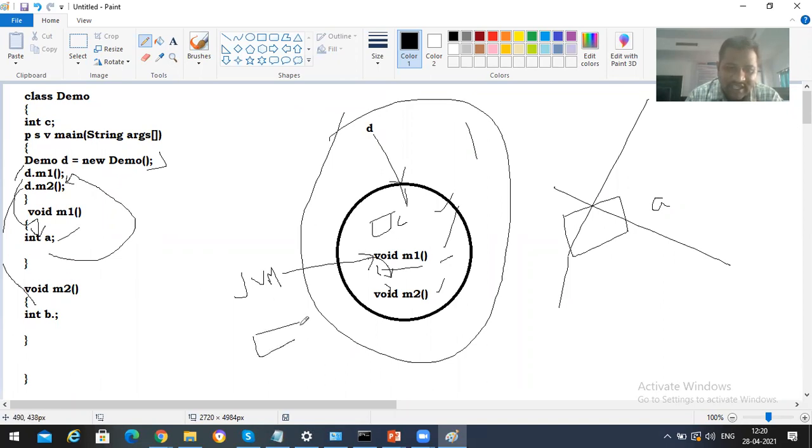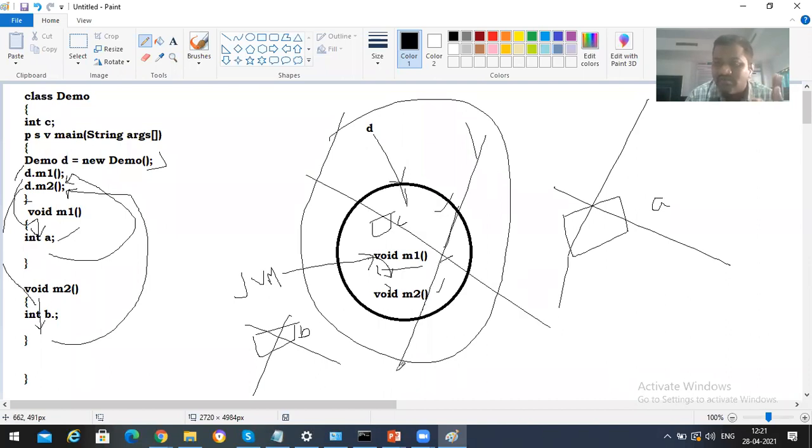After allocating memory for this, it executes all the instructions in M2. Again, control returns back to the next instruction in main. So whenever the control has returned back from M2 to main, the memory allocated for this b is going to be destroyed. And whenever this main function is terminated, if there are no more instructions and your program execution is completed, then your complete d object is going to be removed from memory.